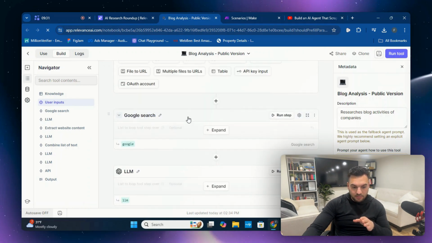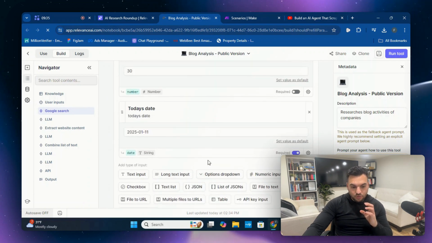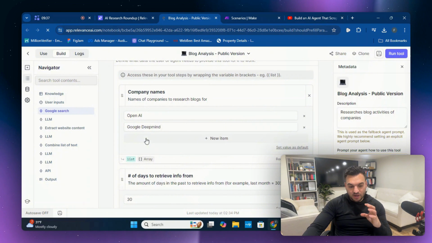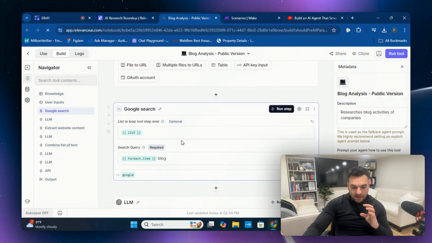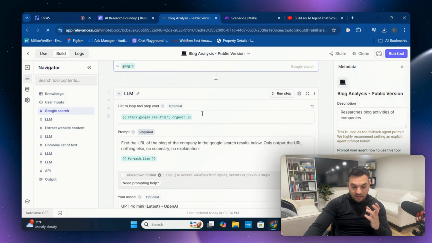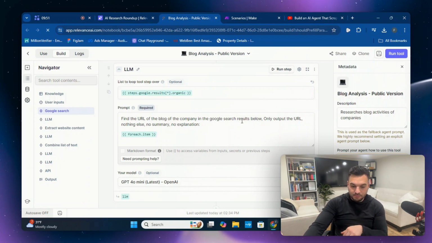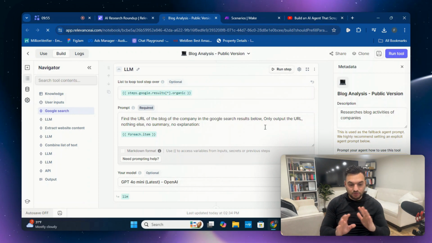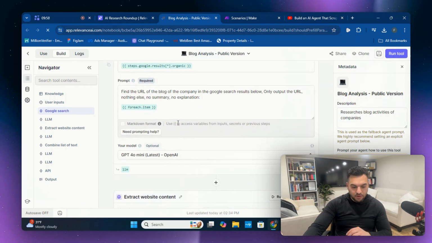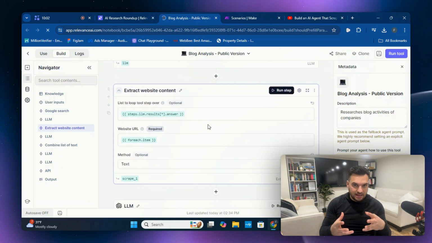This is super important. You have a Google search, which is searching on Google for the relevant blogs for OpenAI and Google DeepMind. And this is a list array that searches for them separately. It allows for that. And then you have this LLM, which finds the URL of the blog of the company in the Google search results below, and it only outputs the URL, nothing else, no summary, no explanation. That's very important because once we have that, we can extract website content from it.